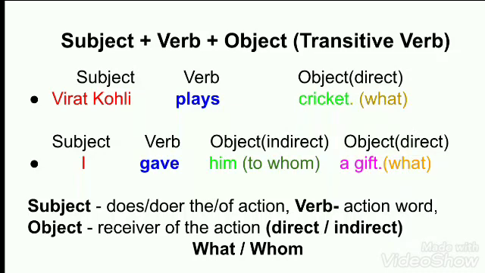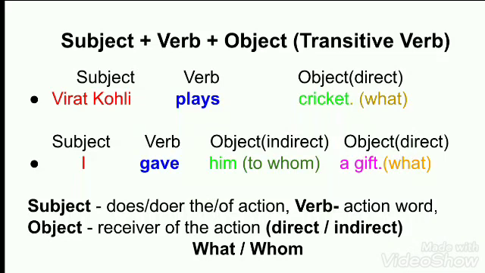So what did we understand in transitive verbs? How can we identify that a verb is a transitive verb? In both of these sentences we have the verbs plays and gave. These plays and gave are transitive verbs. How? Because we have got the object in both these sentences. In the previous sentence we have the object cricket, and in the next sentence we have the objects him as well as a gift. So in both of these sentences we have this pattern, this formula, subject plus verb plus object. That's why in both of these sentences the verbs are transitive verbs.